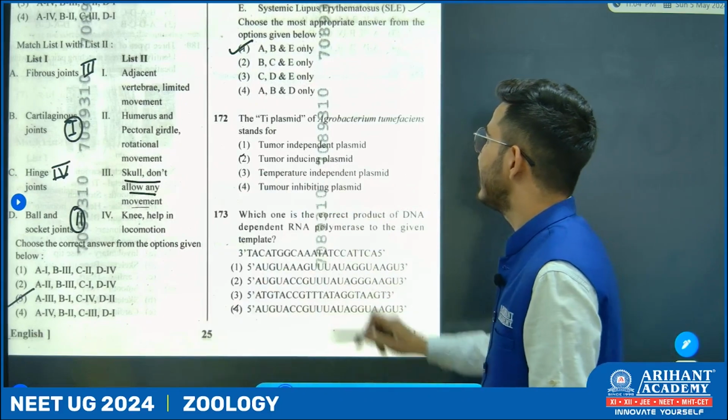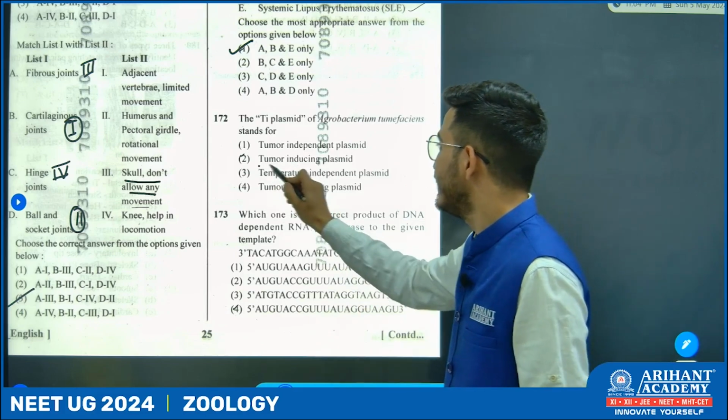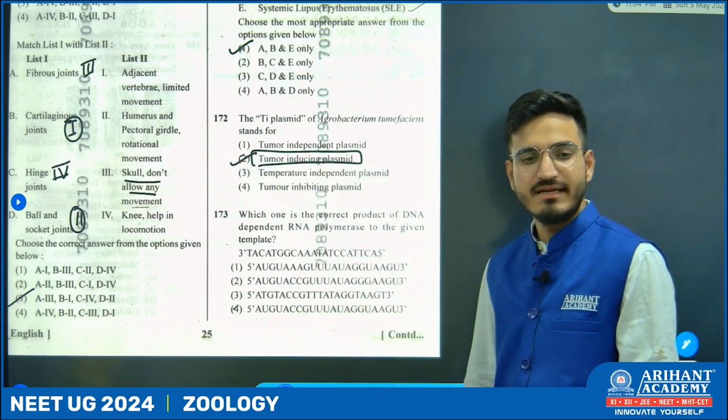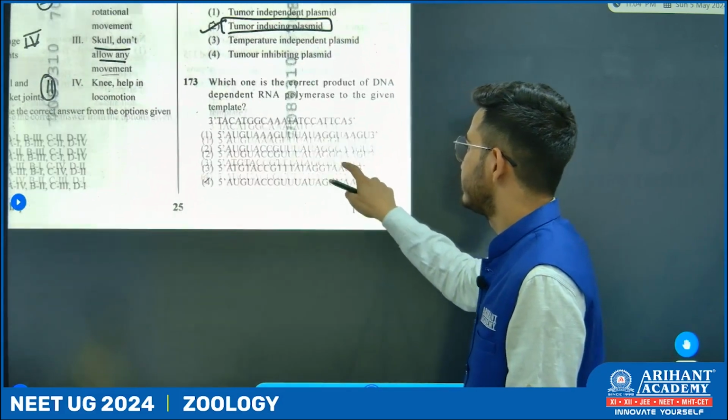Now the next question. Ti plasmid of Agrobacterium tumefaciens refers to tumor-inducing plasmid. It is tumor-inducing plasmid, directly from the NCERT line. Now, next one.